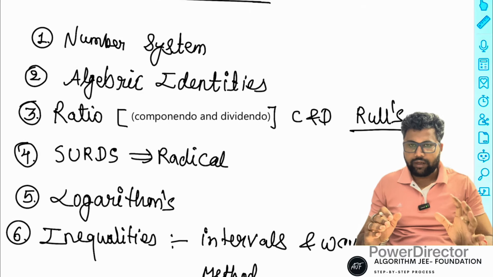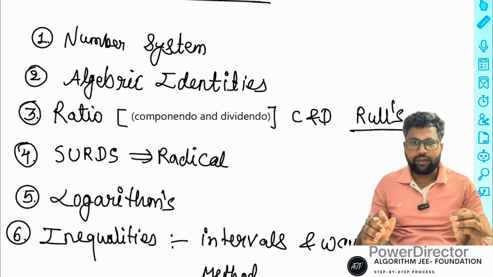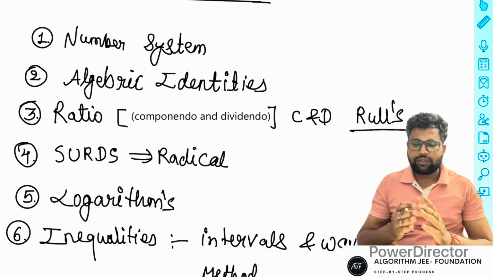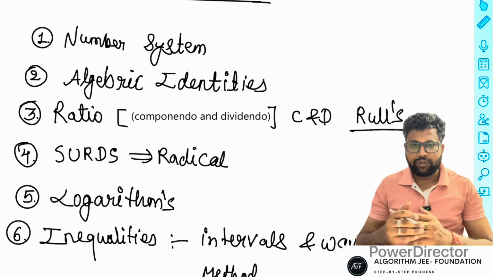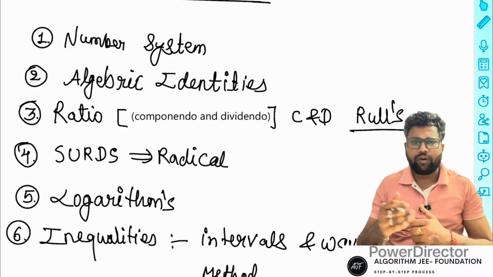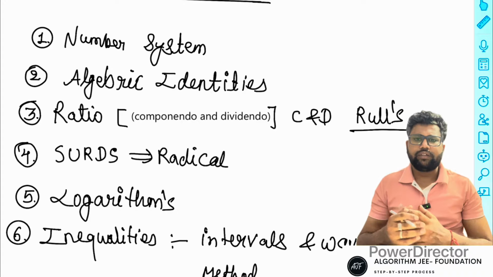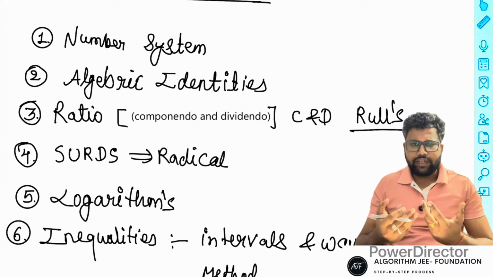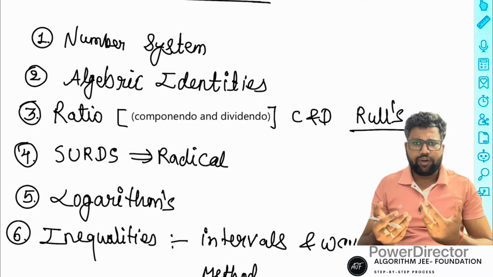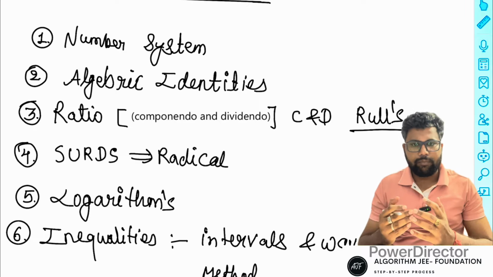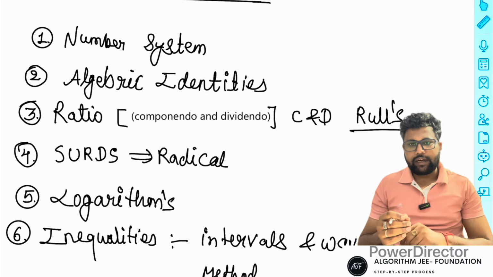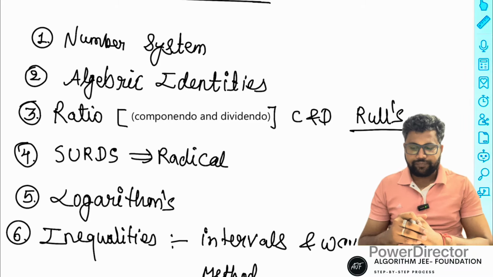First is a discussion in number system. Number system is basically divisions of numbers in different forms: complex number, imaginary, real, rational, irrational, and lots of possibilities. Integers, non-integers, rational, prime, evens, all the things are discussed in number system. After that we start some algebraic identities.